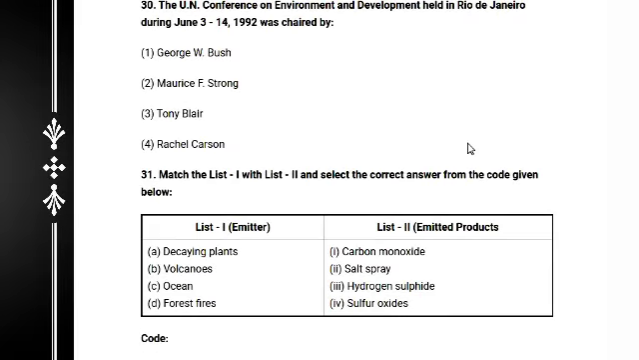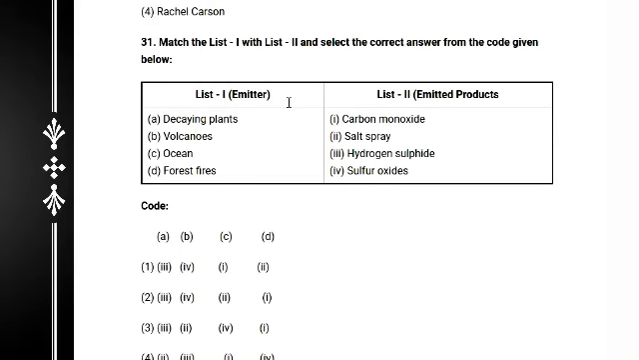Question number 30. The UN Conference on Environment and Development held in Rio de Janeiro during June 3 to 14, 1992 was chaired by.